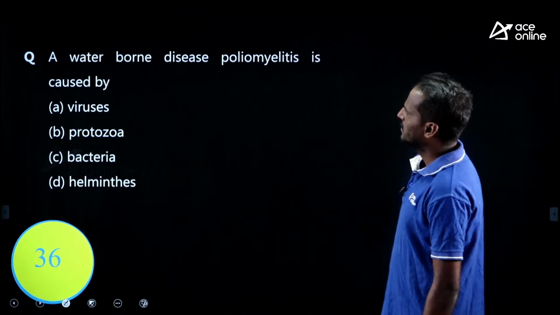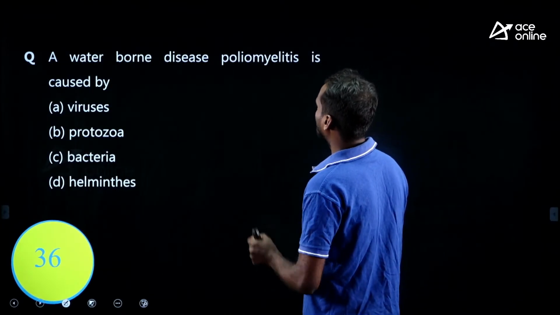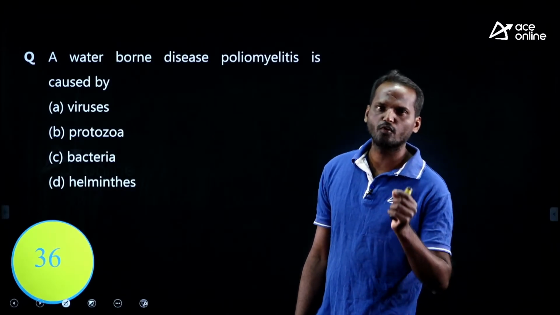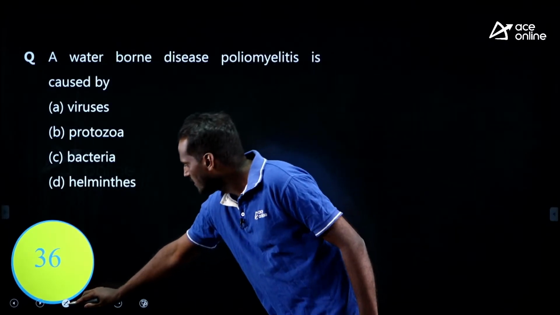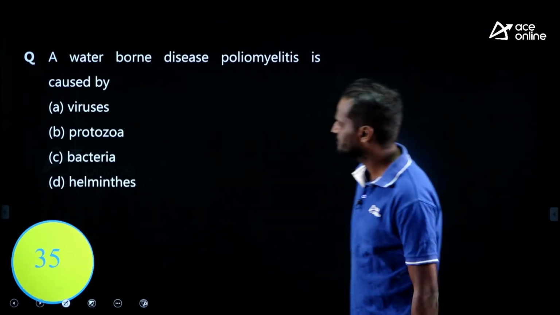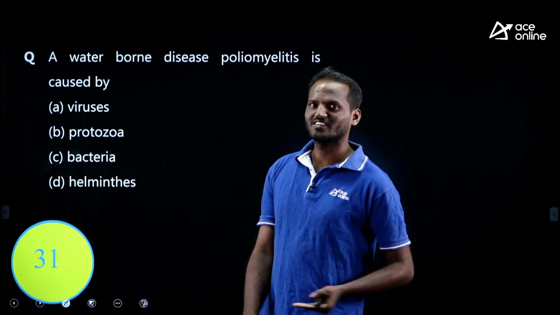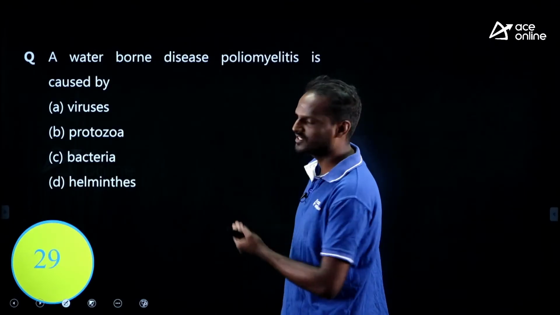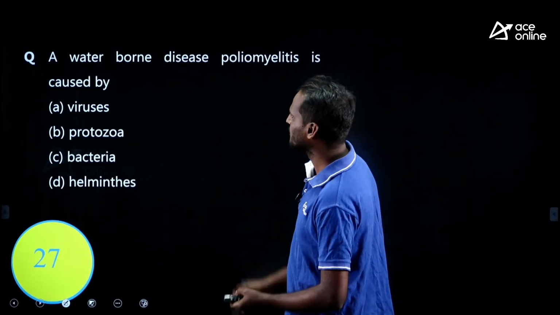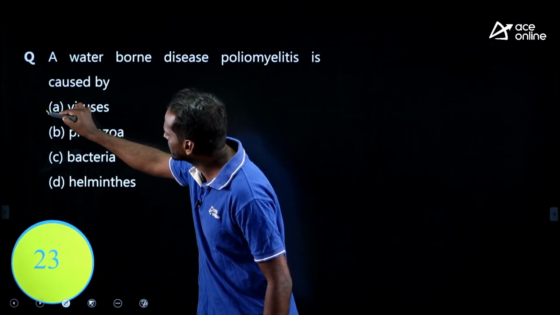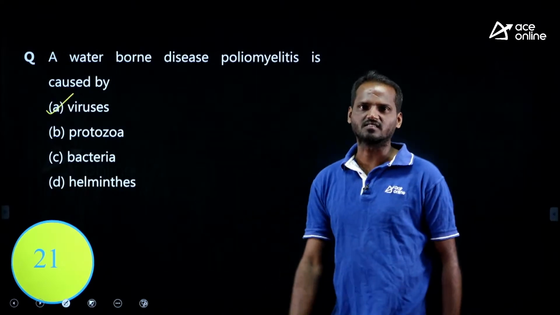Question. A waterborne disease poliomyelitis is caused by. Very easy, try to answer. You don't need 36 seconds to answer this particular question. Within 2 seconds you are able to recall, right? Polio is caused by a virus, right? This is a viral disease. Option A is the correct answer, right?